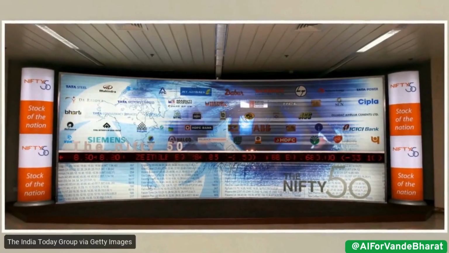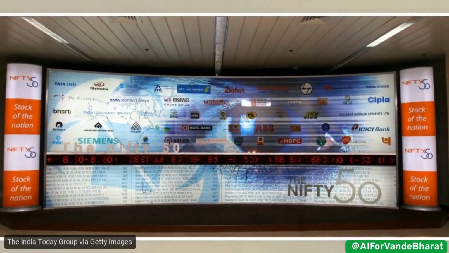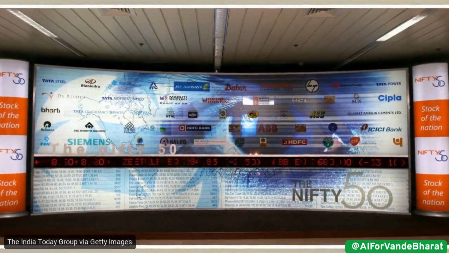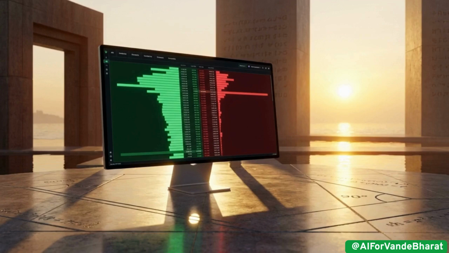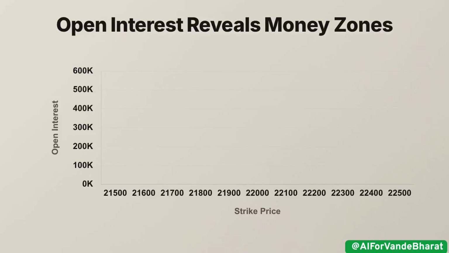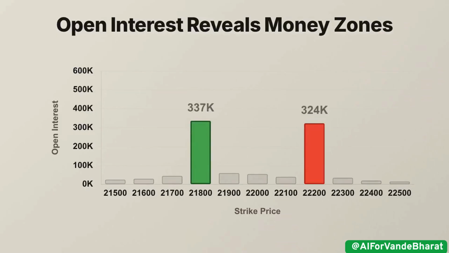To trade the Nifty 50 successfully, we follow the option writers, large institutions with enough capital to dictate market direction. For these players, support and resistance are not arbitrary lines. They are specific price zones protected by heavy capital, and we can track exactly where that money is sitting by looking at open interest.